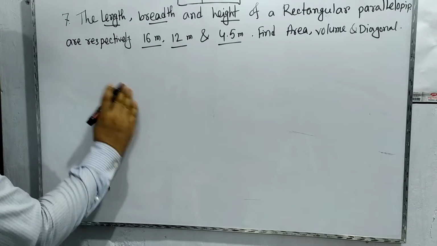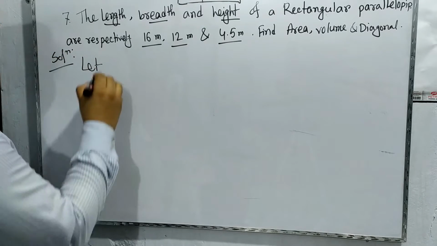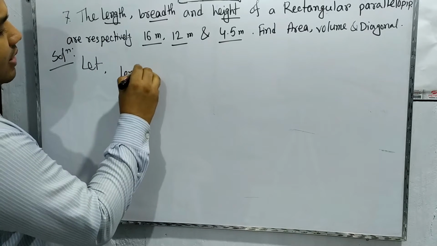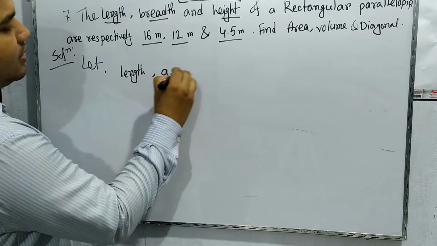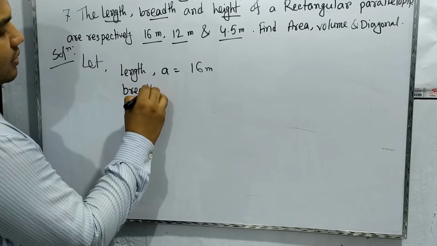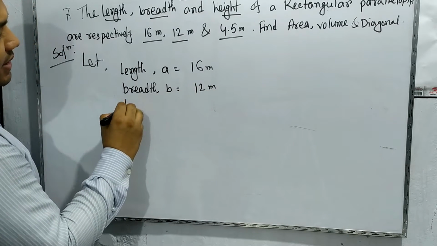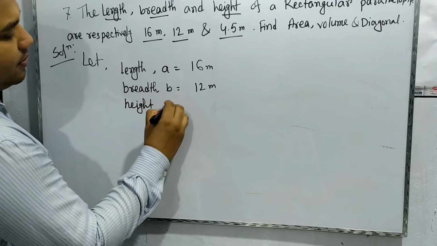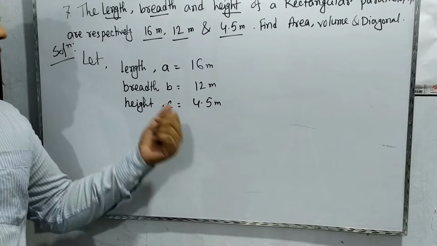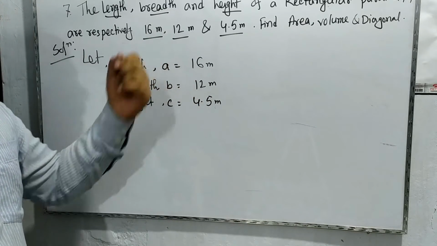Let our length be A, that is 16 meter, breadth be B, that is 12 meter, and the height be C, that is 4.5 meter. These are given, and we assume this is the value of A, this of B, and this of C. Now we need to find the area.